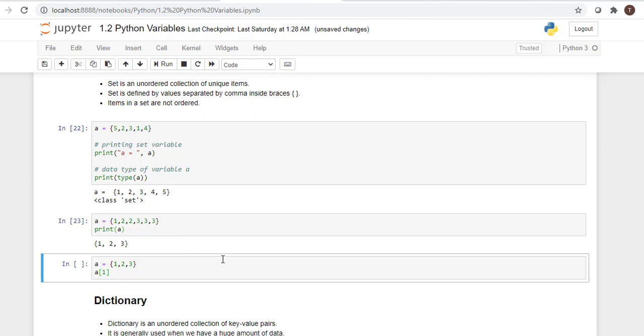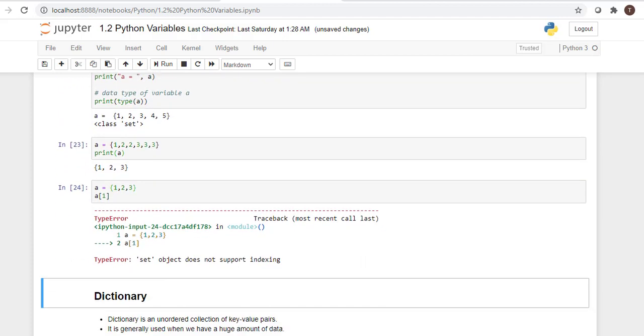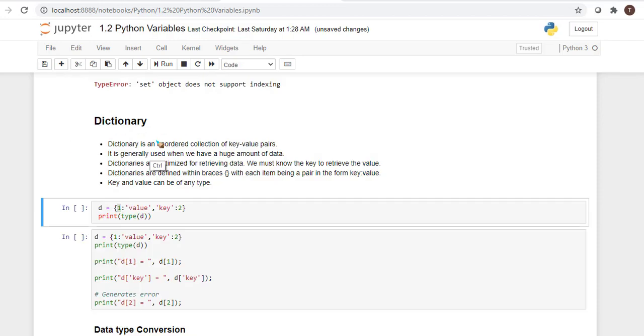A set doesn't allow duplicate values. Here I am trying to get a first index value. We will see what happens. It shows an error because it is an unordered collection. The set object does not support indexing, so it doesn't have any index value. Next we are going to see dictionary. A dictionary is also an unordered collection like a set, but it has key and value pairs.